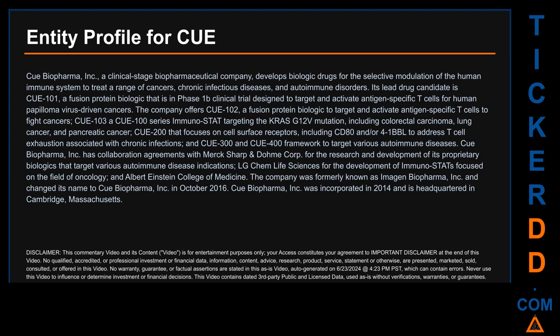Here's what I found. Q Biopharma Inc., a clinical-stage biopharmaceutical company, develops biologic drugs for the selective modulation of the human immune system to treat a range of cancers, chronic infectious diseases, and autoimmune disorders. Its lead drug candidate is Q101, a fusion protein biologic that is in Phase 1b clinical trial designed to target and activate antigen-specific T cells for human papillomavirus-driven cancers.